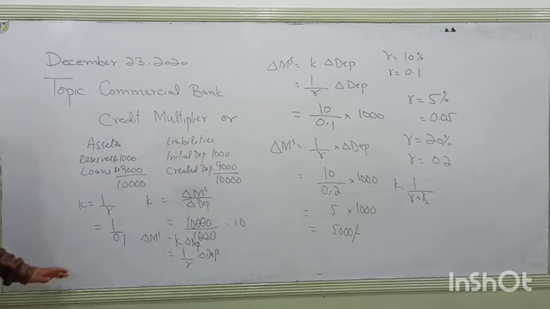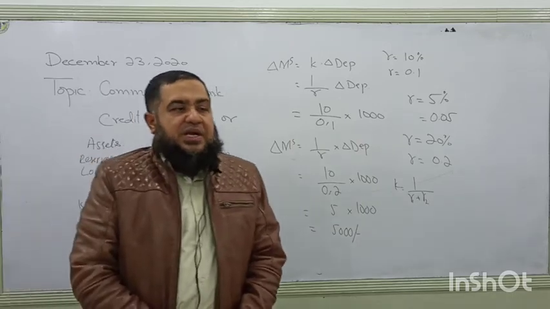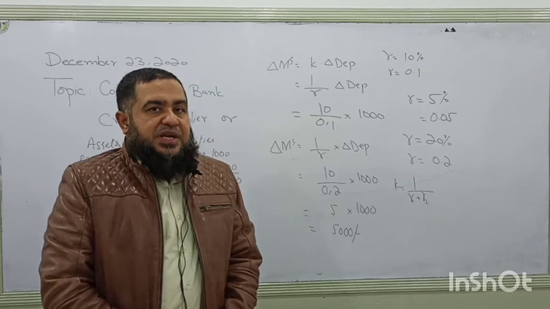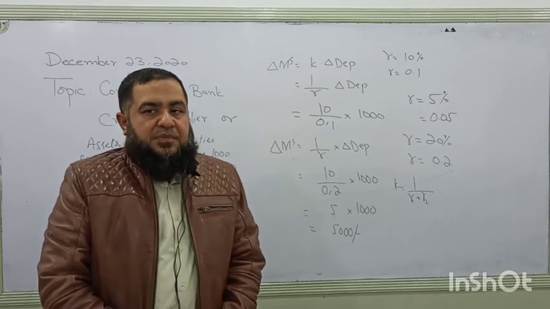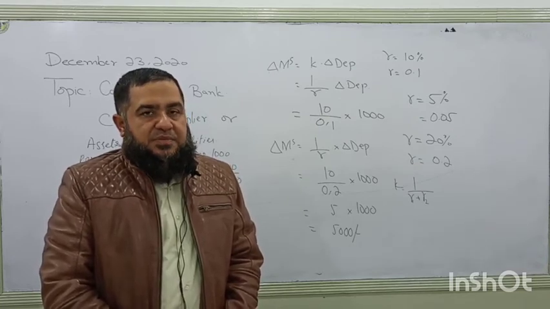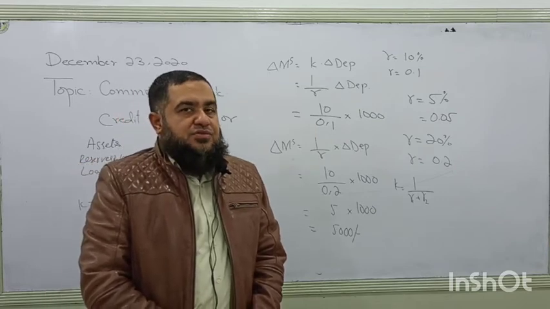Keep in mind, I said if there is a multiplier of 10, it does not mean that every time the commercial bank is extending loans in the form of advances by the same ratio as it is set by the central bank. Banks are not extending too many loans because of two reasons.